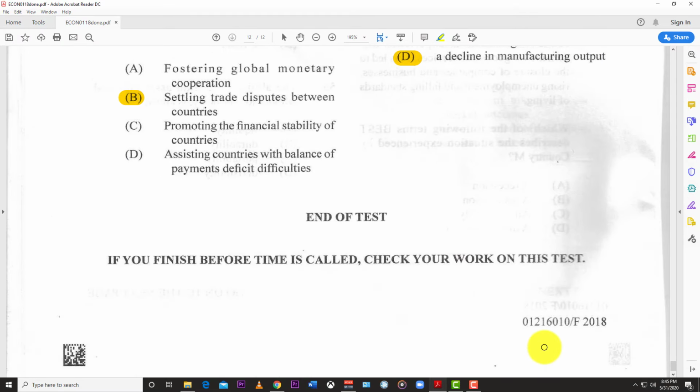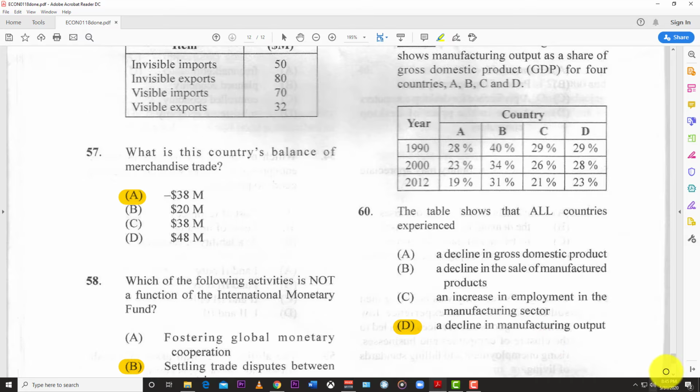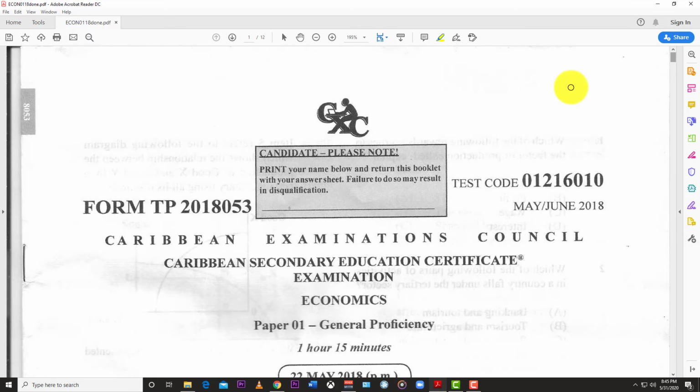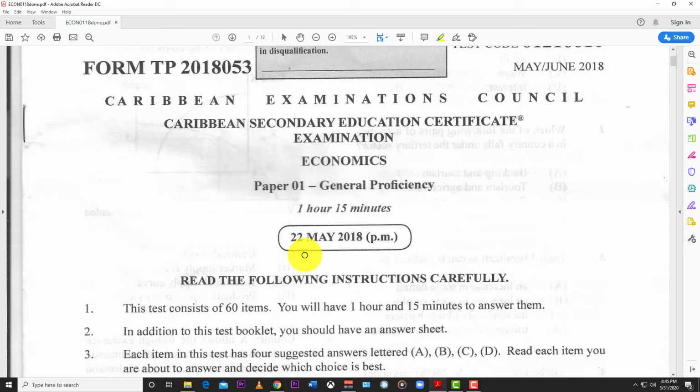All right, so that's the end of the May-June 2018 CSEC economics paper. All right, that's the end of that.